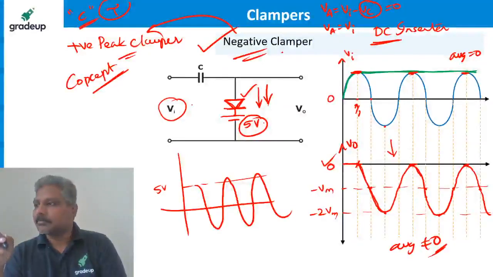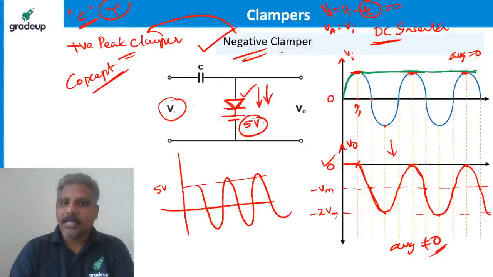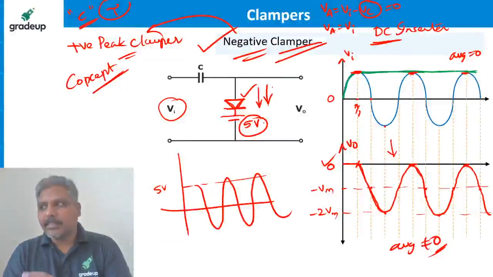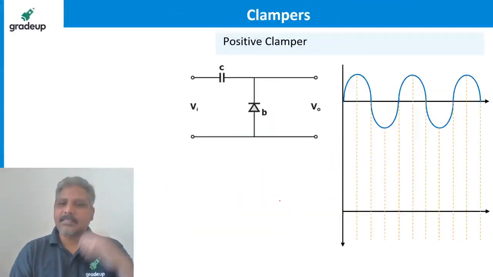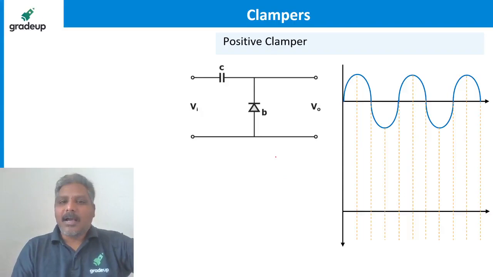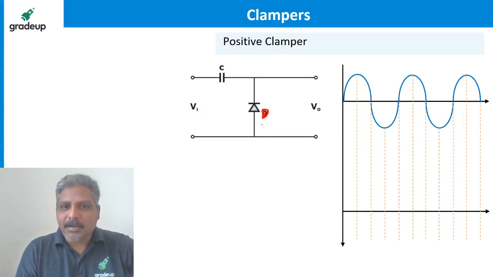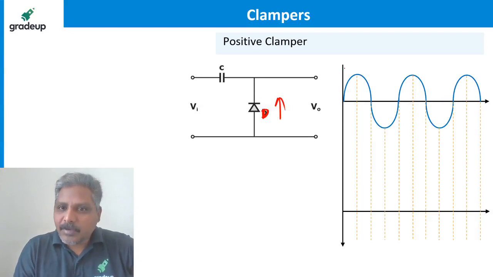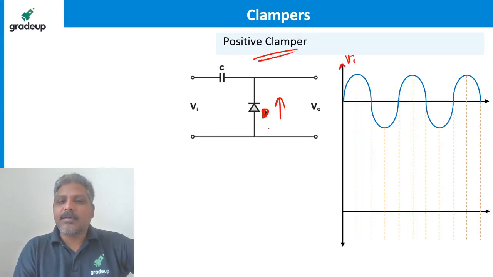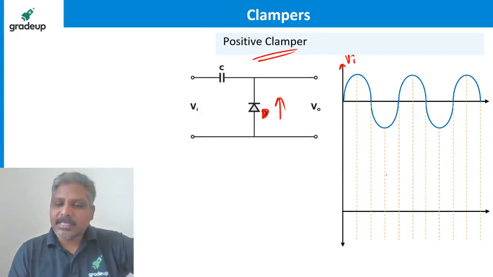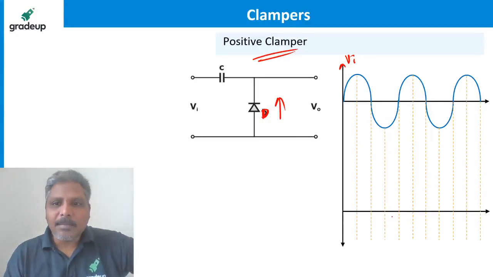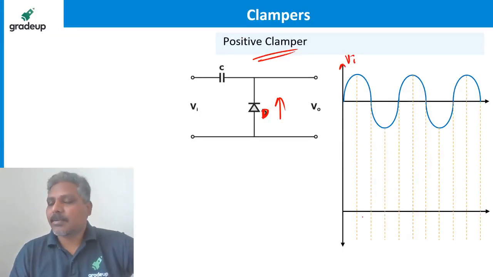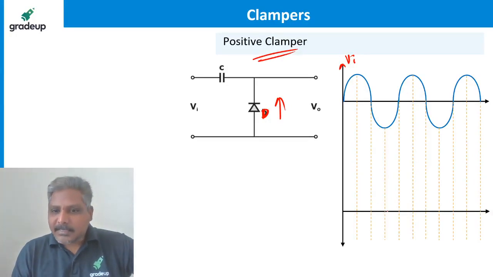Shall I give you one more example? Now we have discussed so far the negative clamper. Now let us understand the positive clamper. This is the positive clamper. How is the direction of the diode now? Upwards. So how is this waveform clamped? I am not doing any calculation now, and I am not giving you an explanation also. How is the waveform expected? The waveform is expected to be clamped to the positive side, like this.